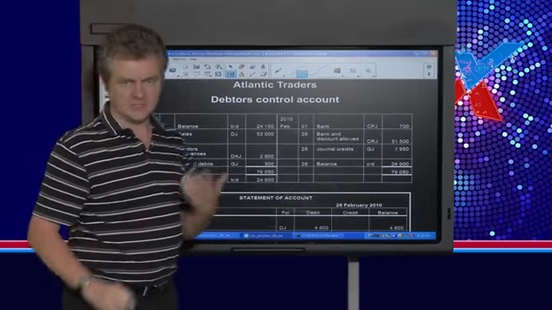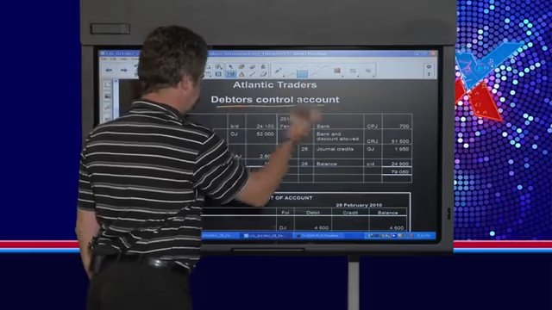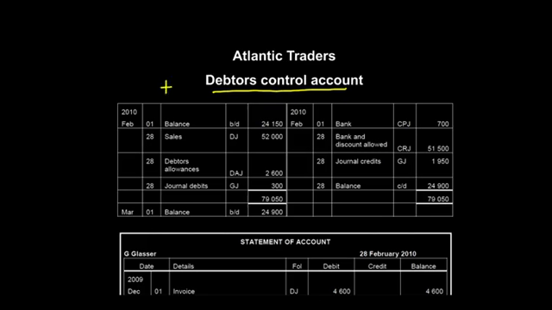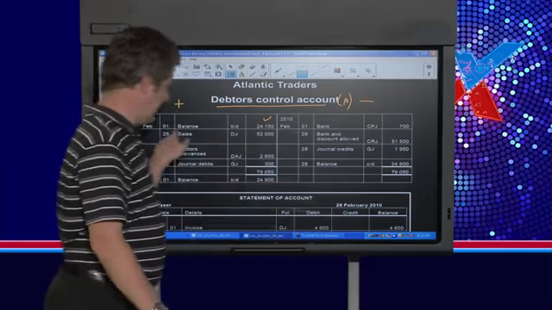So let's look at the debtors control account, and we should see if there's anything that you can see that's incorrect. So here is the format of the debtors control account. Remember, it's a plus-minus account because it's an asset, and what we have here is the opening balance and a whole lot of different entries. So let's just quickly go through them. We know that the opening balance on the account should be on the debit side because we know that it's an asset, so it should have a positive balance on the debit side.